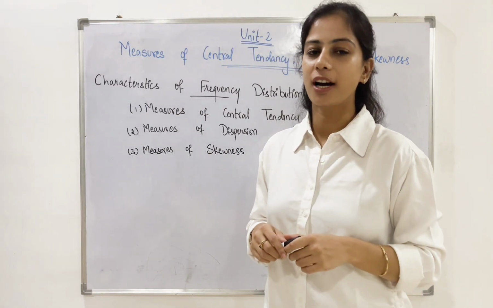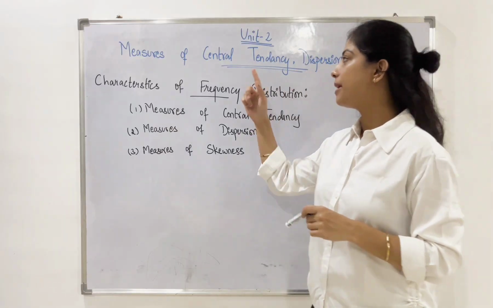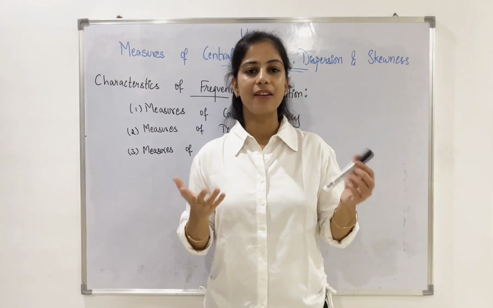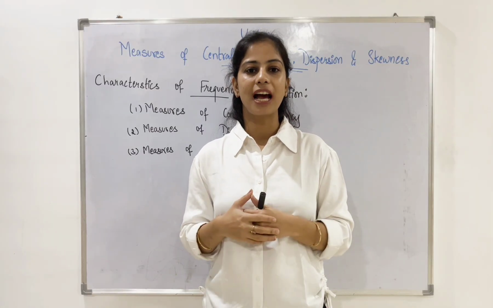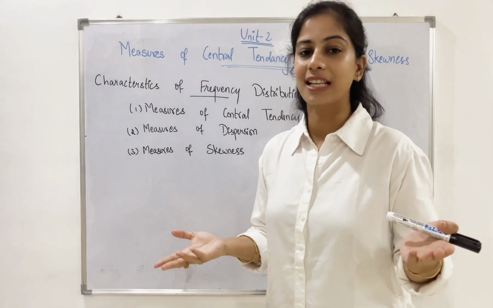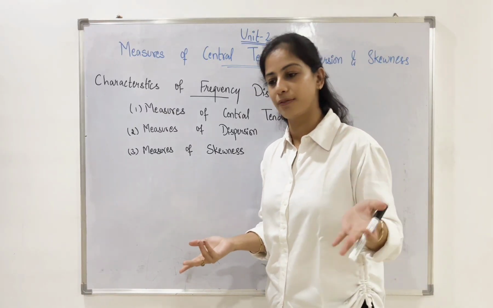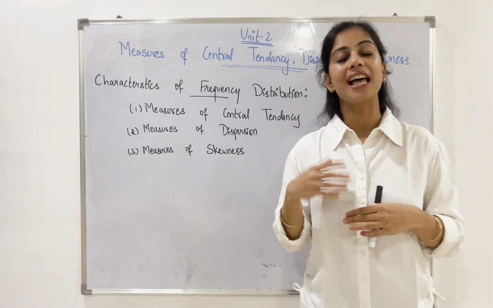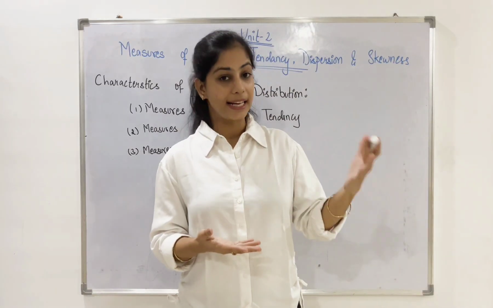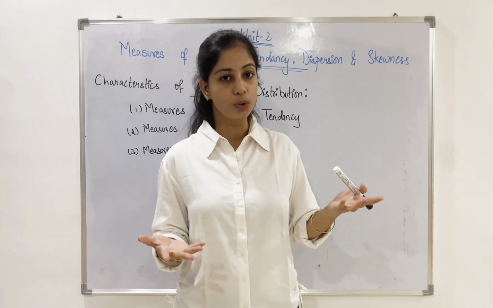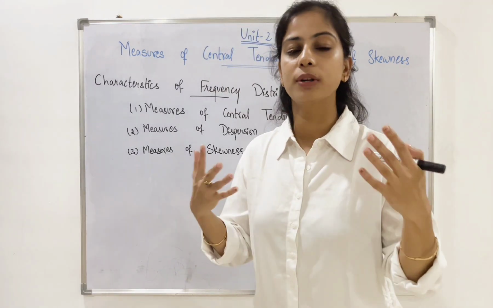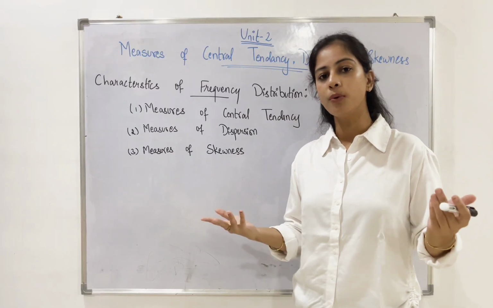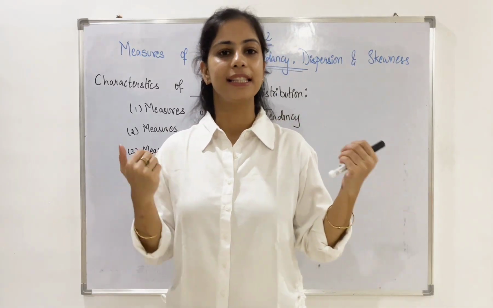So today we are going to start with Unit 2, which is Measures of Central Tendency, Dispersion and Skewness. As we have already studied Chapter 1, which covered what is statistics, the collection of statistics, classification of statistics, and presentation of statistics. Now, the last part was analysis. When we talk about analysis of statistics, there are many tools which can be applied in order to get some information of the data. Let us see a few techniques using which we can analyze the data.